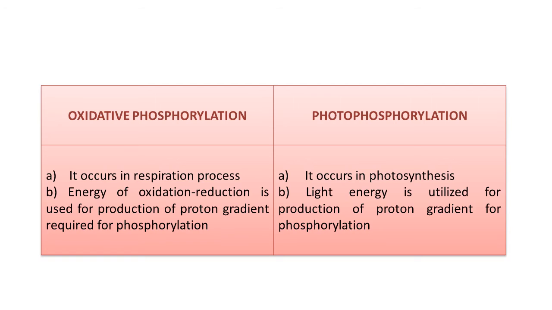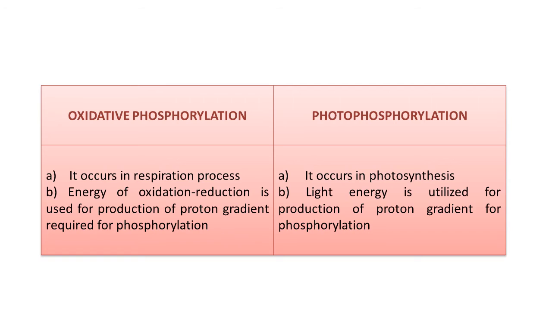Now let's compare oxidative phosphorylation and photophosphorylation. Try to remember where you have studied these words: phosphorylation, oxidative phosphorylation and photophosphorylation. In the previous chapter we have already discussed the mechanism of photosynthesis. If we compare both, oxidative phosphorylation occurs in the respiration process that we have just studied here. Photophosphorylation occurs in the photosynthesis process. You have a clear idea about this, so we can compare the points.